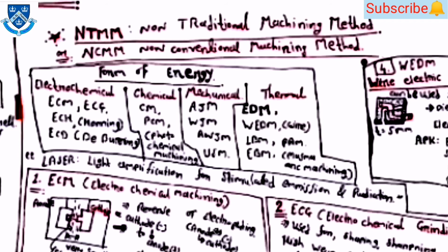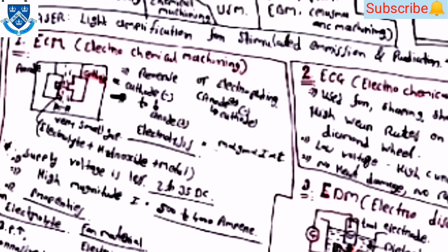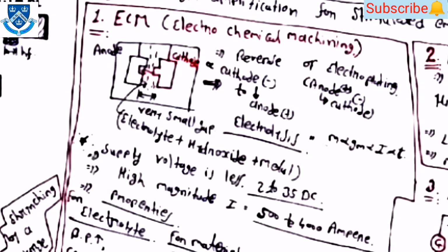Then for chemical, CM, PCM. Then for mechanical, HJM, WJM, AWJM and USM. For thermal, EDM, WDM, LBM, PAM and EBM are there. Then the full form of laser is light amplification by stimulated emission of radiation.